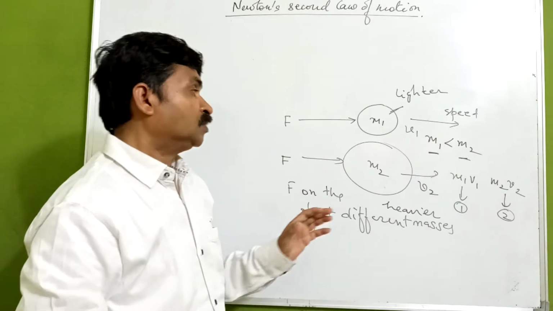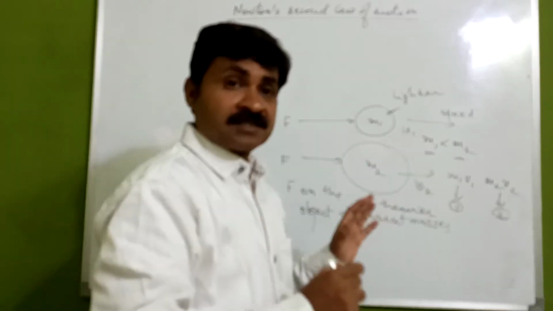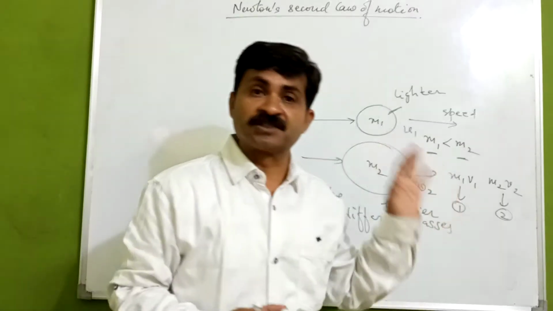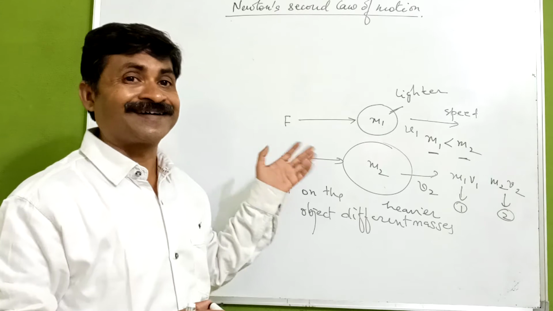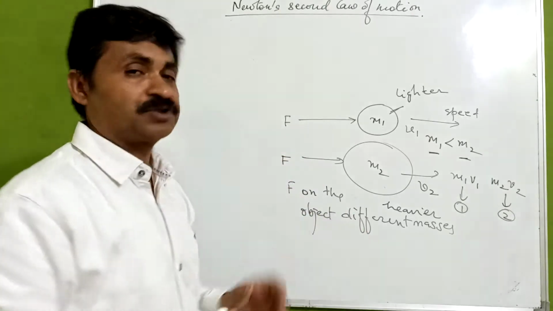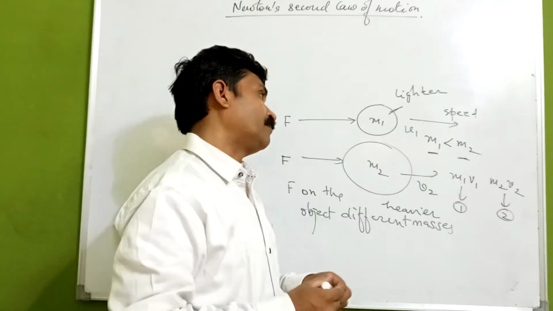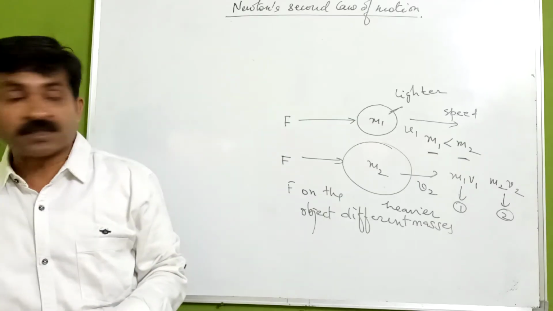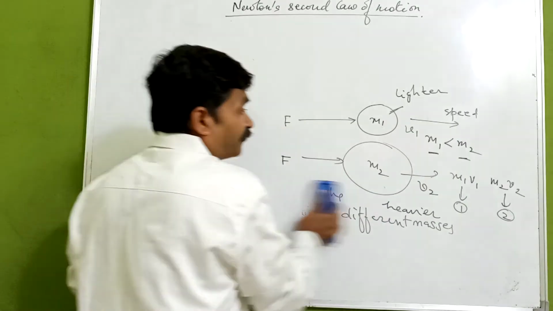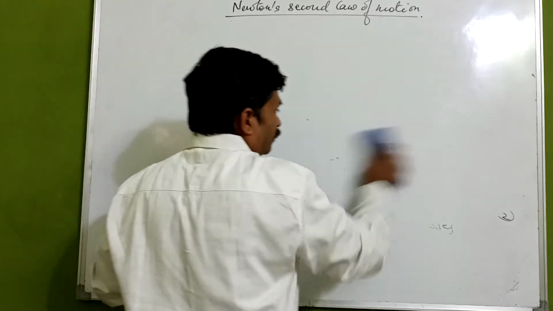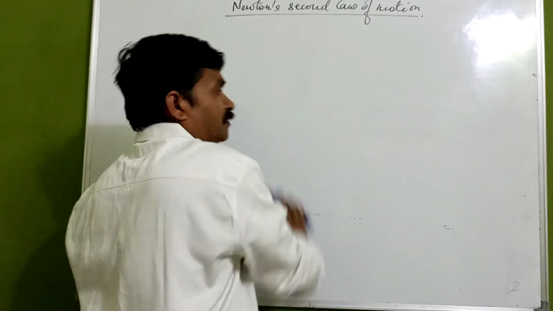We know that mass into velocity gives the momentum. So Newton gave the law that the time rate of change of momentum